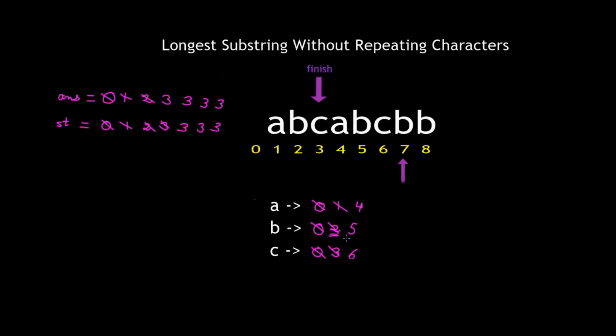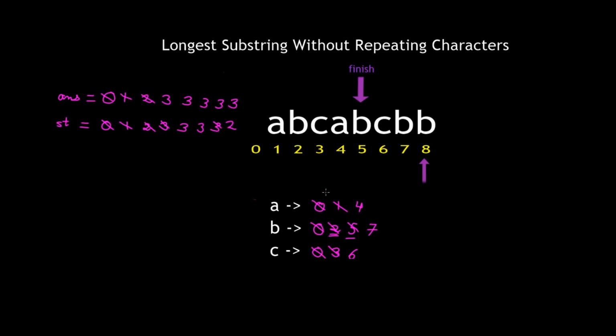We again check the last occurrence of B, which is 5, and it is greater than the value of finish, which is 3. Therefore finish becomes equal to 5. The value of st becomes 2 because the length of the current substring is 2, but answer remains the same because it is the maximum of st and answer, and the last occurrence of B changes to 7. Again our current arrow moves one step forward.